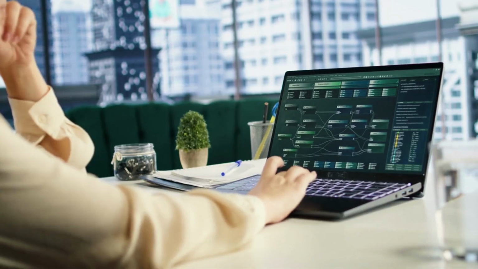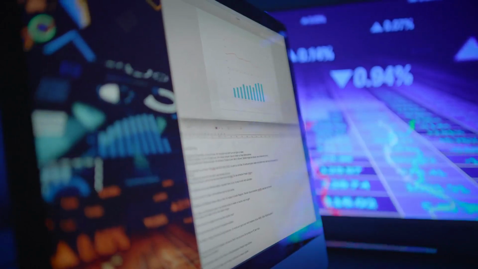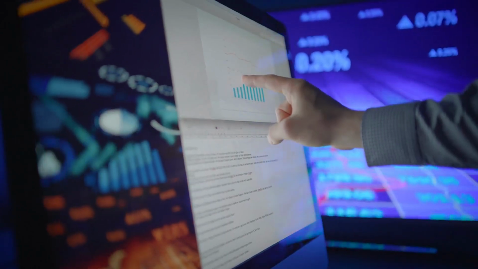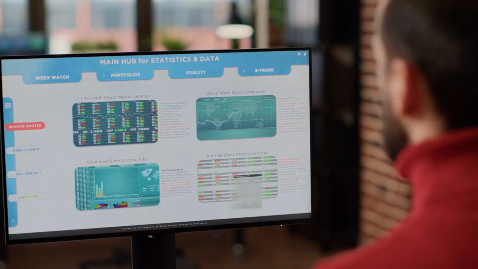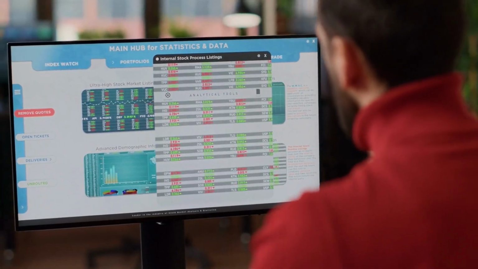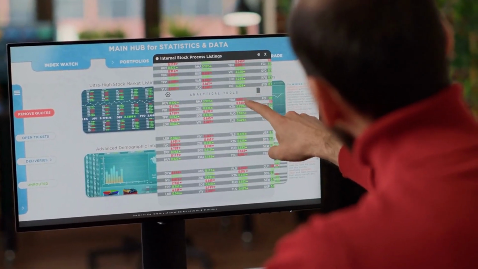Why would someone choose to trade short-term? There are certain appeals, especially for those who enjoy fast-paced action and seek immediate results. Here are some potential benefits: quick profits. If done successfully, short-term trading can yield profits much faster than traditional long-term investing.